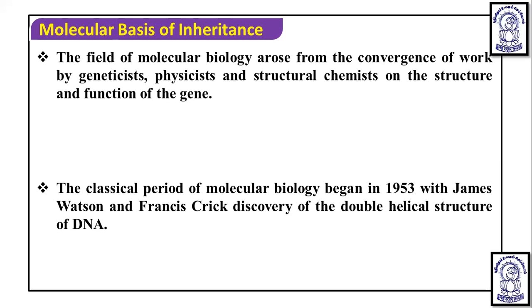Their discovery of the double helical structure of DNA led to great further discoveries.